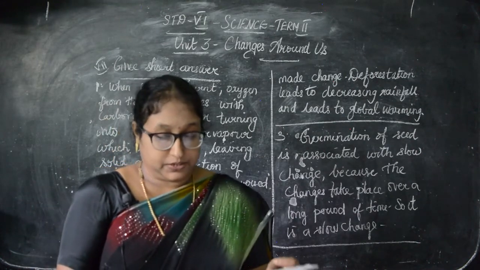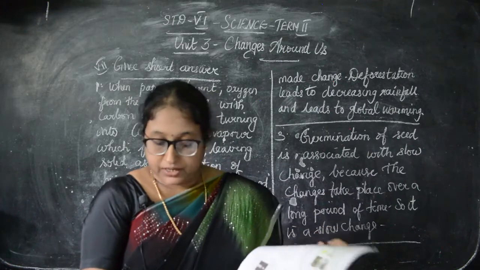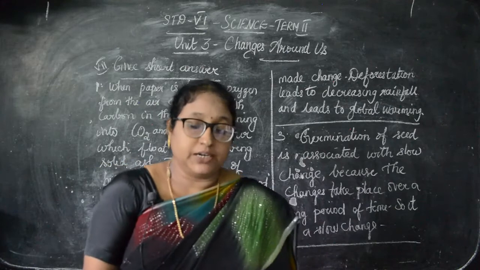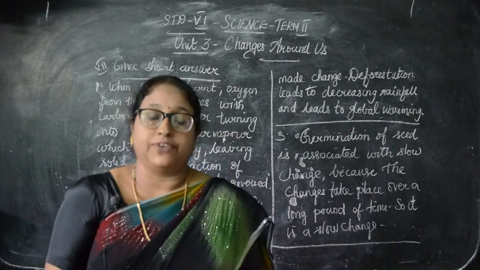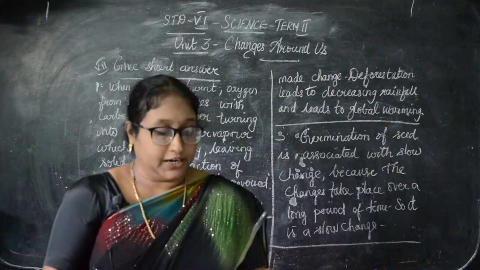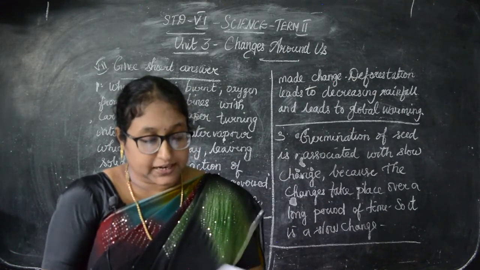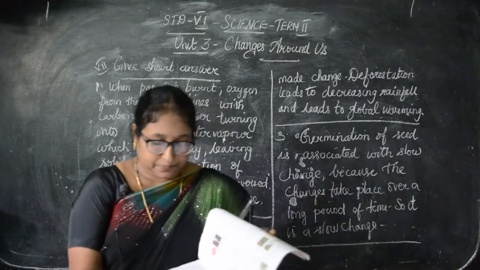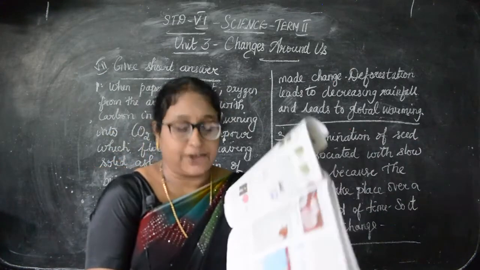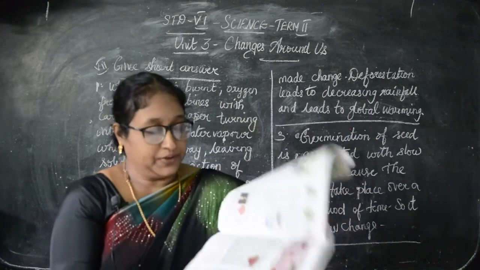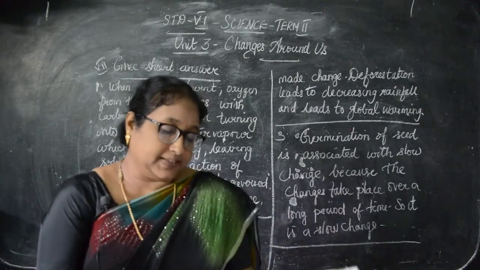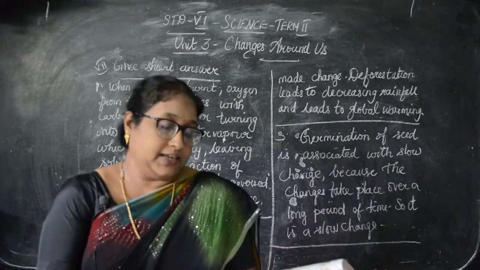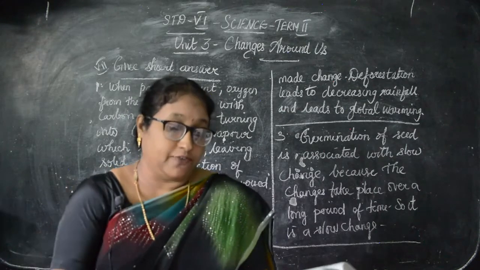And then irreversible change, you can write, see on page number 35, the example is there: change of milk into curd. So irreversible change, put a hyphen, changing of milk into curd. The next, see physical and chemical change. For physical change you have to write, put a hyphen, see the example on page number 35, given on the left side. Physical change, the example, stretching of rubber band, underline. That you can write: physical change, hyphen, stretching of rubber band.